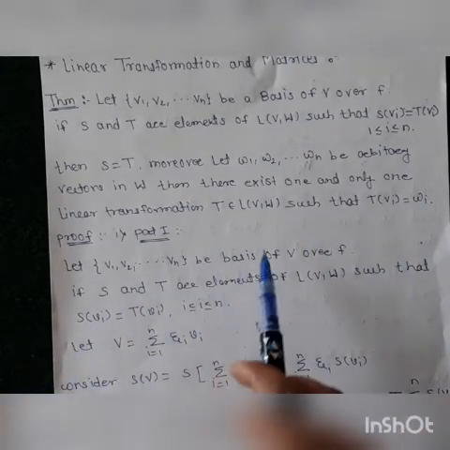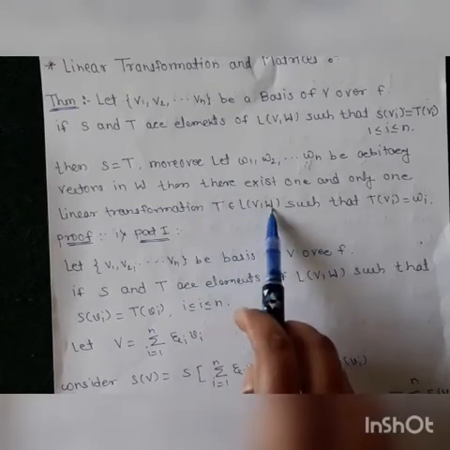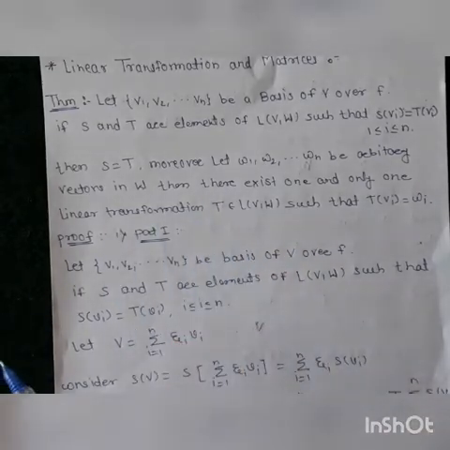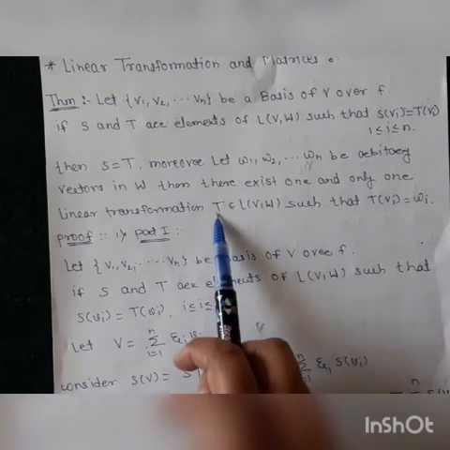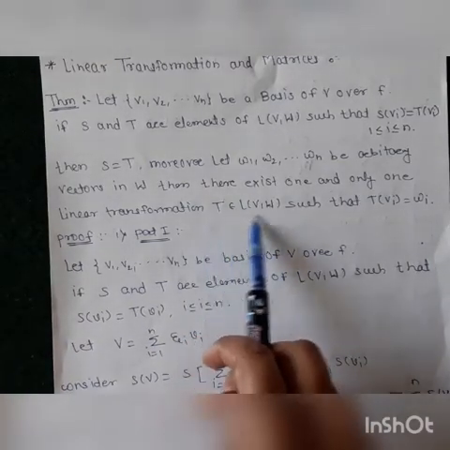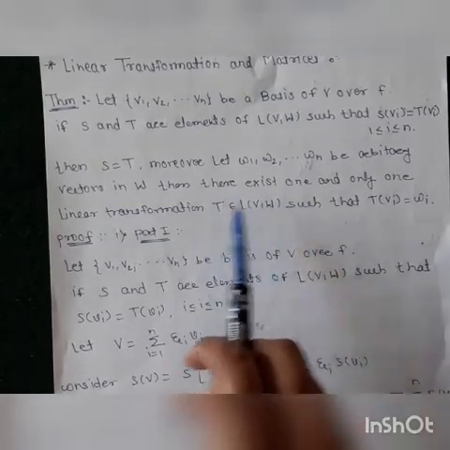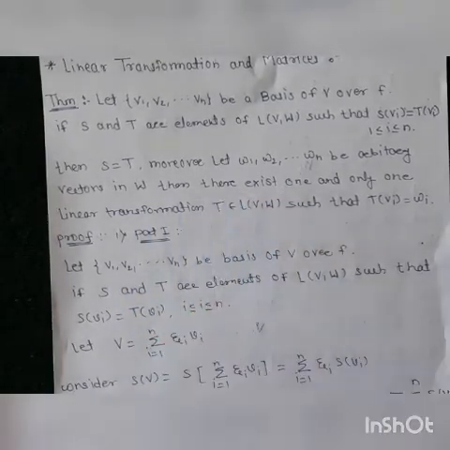Now for showing that this T is a linear transformation, first of all, this is a map, this is a function. So what do we have to show? That there exists this transformation from V to W. First we have to show that this is a function, then we have to show that this is a linear transformation.